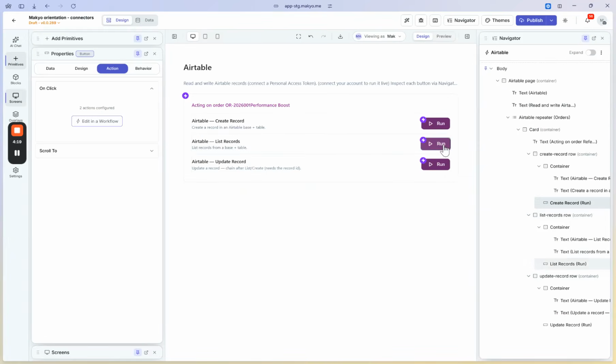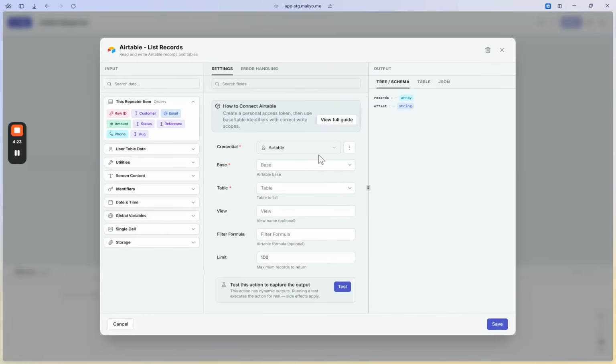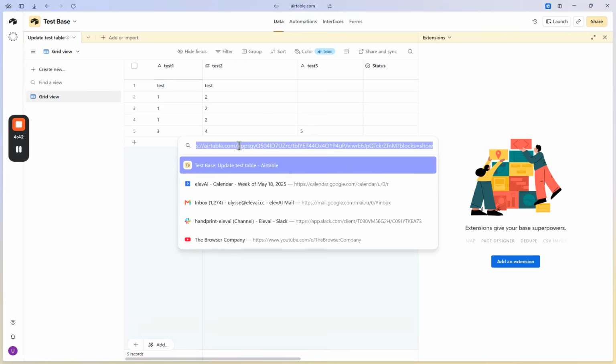Now let's go to list records. We can see that our credential was selected automatically. We will select the same base, the same table, and now I will explain to you where you can find those IDs. So for the base, you can find the ID in the URL. This is the ID starting with app. That is the base ID.